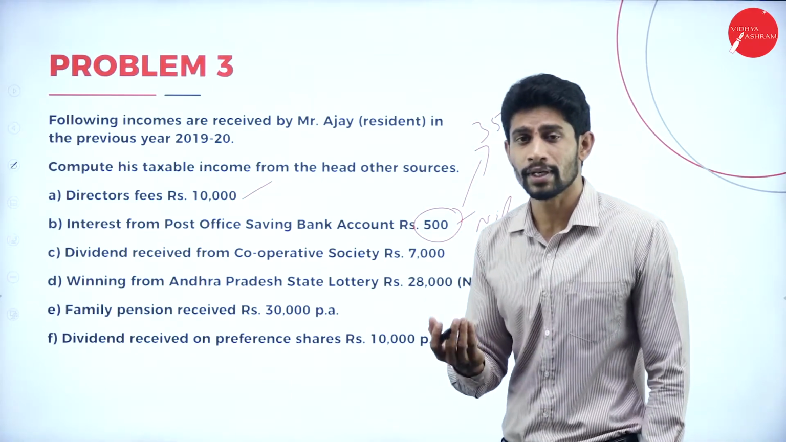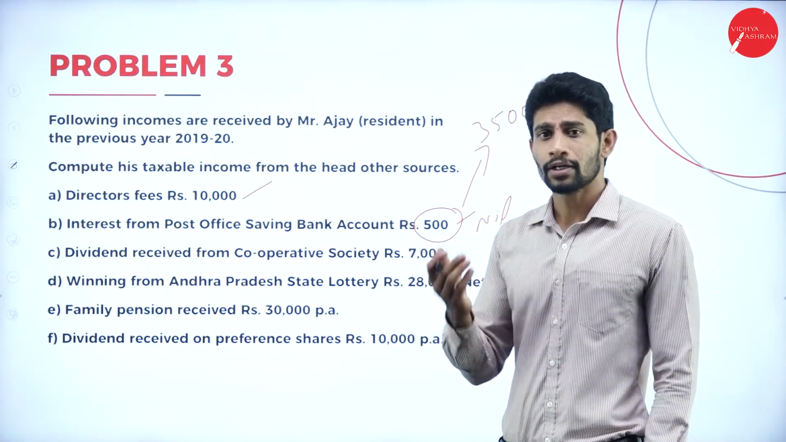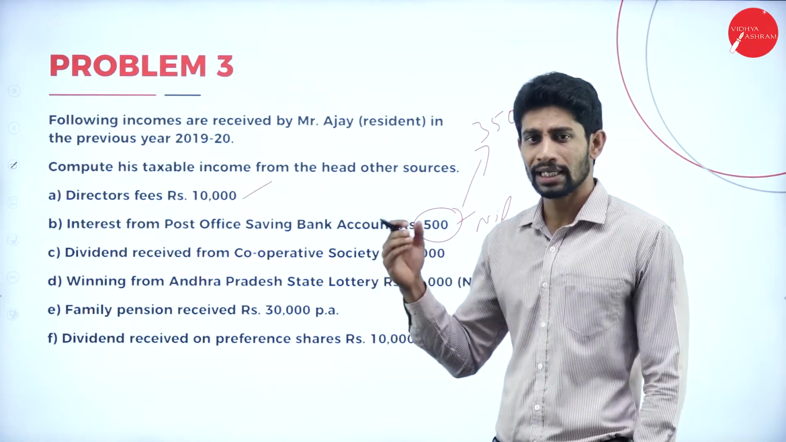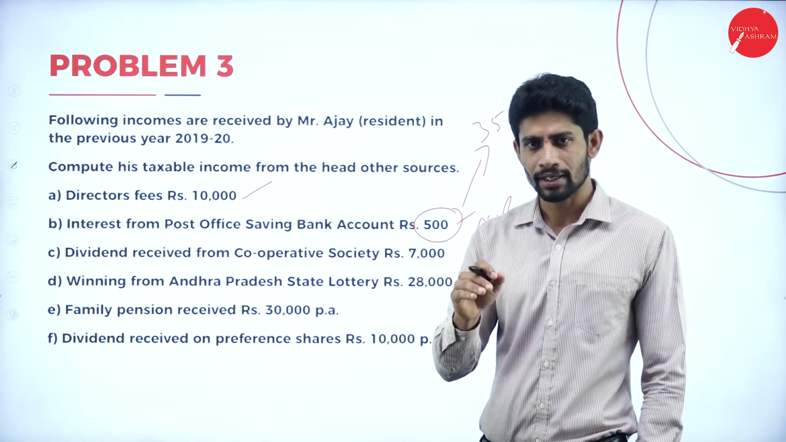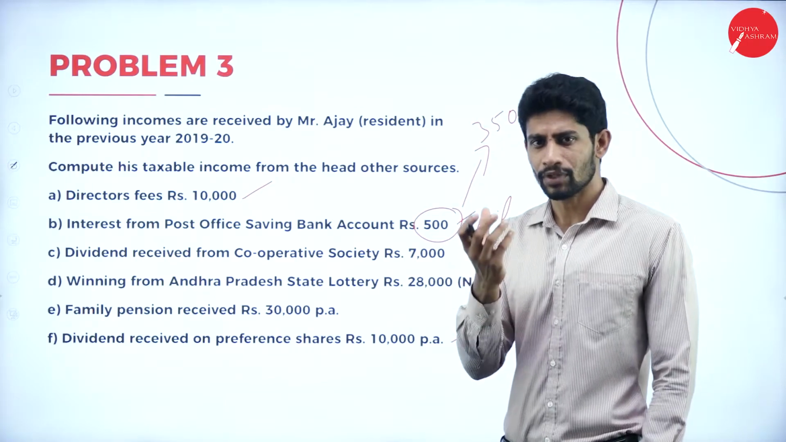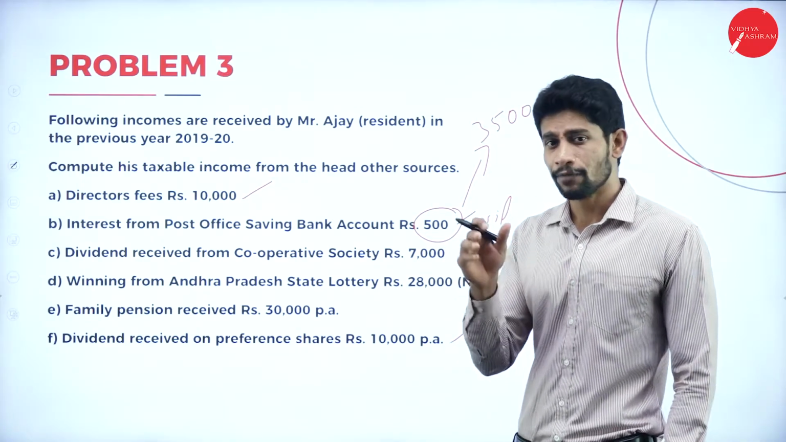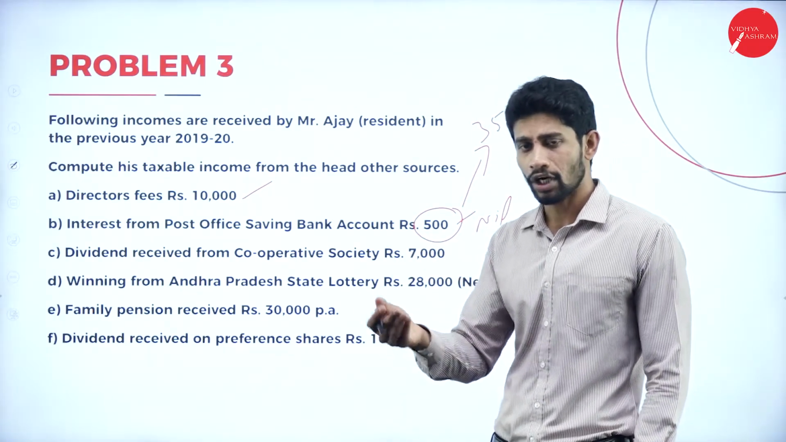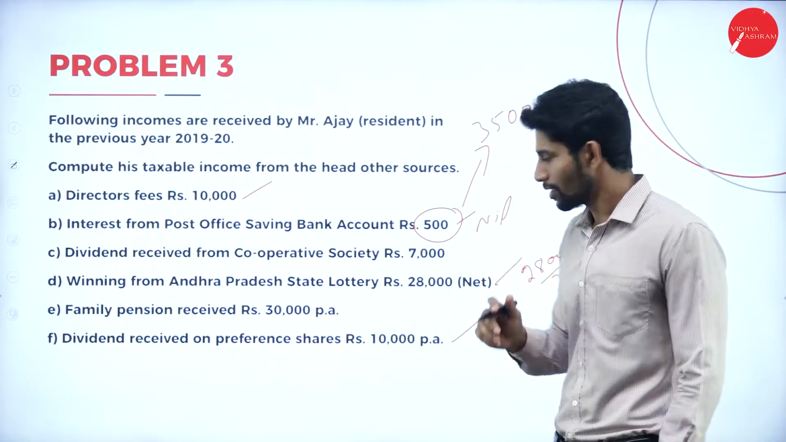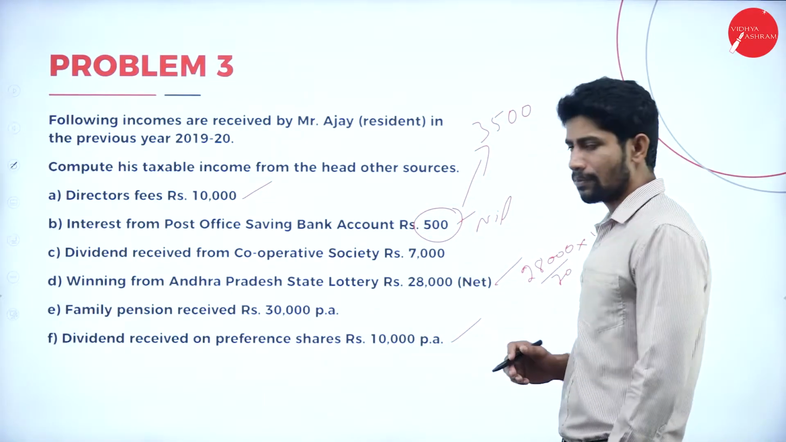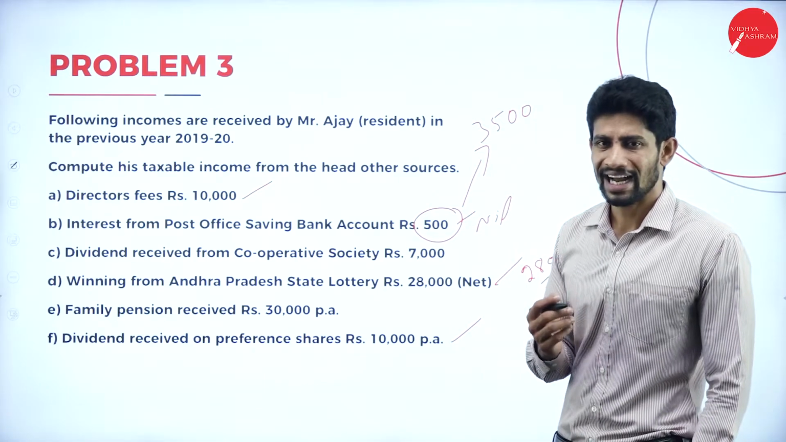So why are we supposed to make it gross? Because we are computing income from other sources in order to impose the tax, right? So if you are computing the value to impose the tax, if any tax is already deducted, you have to add it back. That's it. So 30% is deducted. We have to calculate the value for 100%.